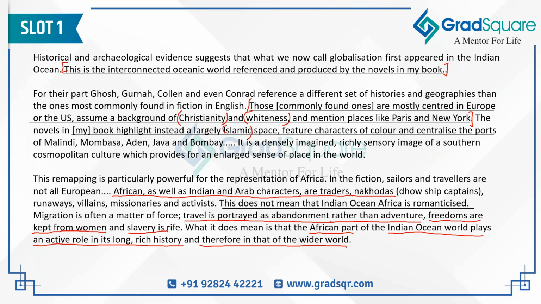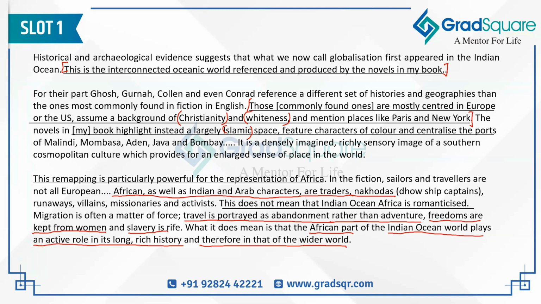So overall, what is this passage about? It is about one book written by the author, where the author is referencing multiple novels which look at the Indian Ocean world. And it is very different from the majority of the novels that we read because it is not focusing upon Europe and North America. It is focusing upon Africa, Arabic nations, and India, and the trade that happens around them, and looks at a historical perspective of the difficult lives that prevailed in these parts of the world, and hence gives us a sense of history with the Indian Ocean world at its center. If we have understood this, then we have read the passage well enough.